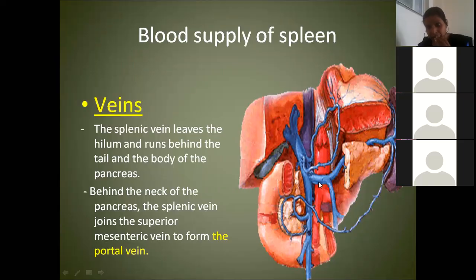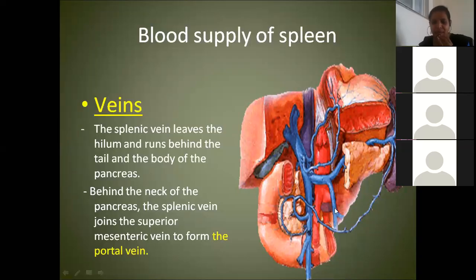Into the splenic vein, which vein is draining? Meghana? Left colic. Is it left colic? Imad, what is the name of this vein which is opening in the splenic vein? Inferior mesenteric, ma'am.